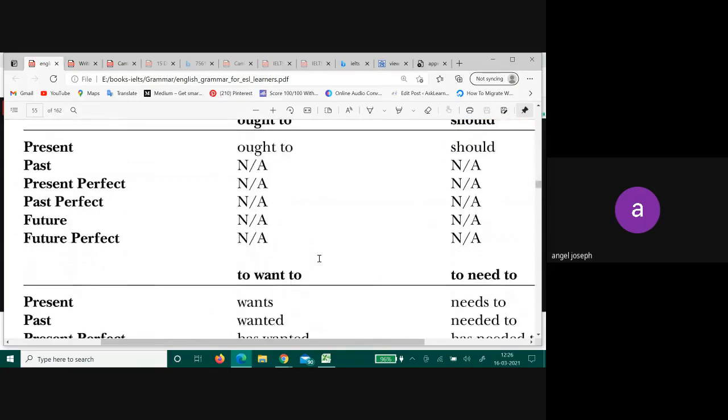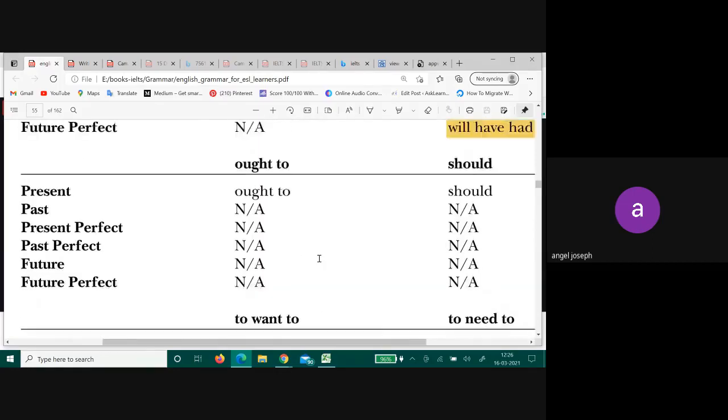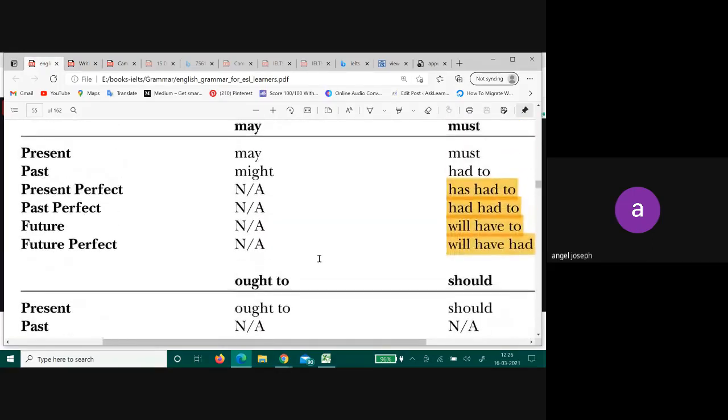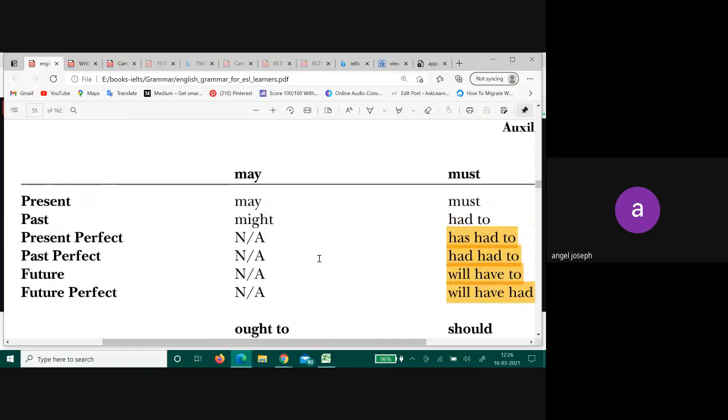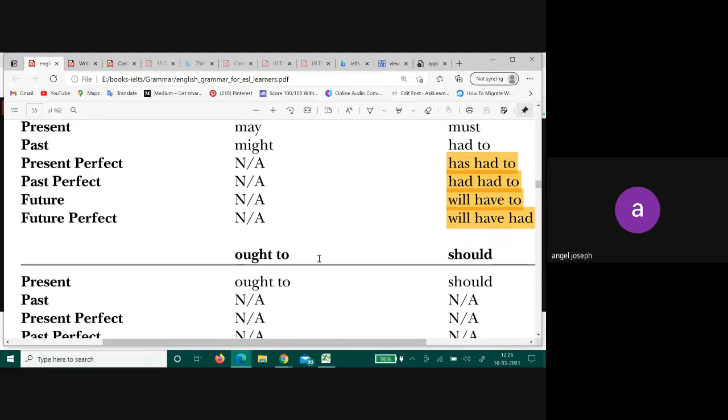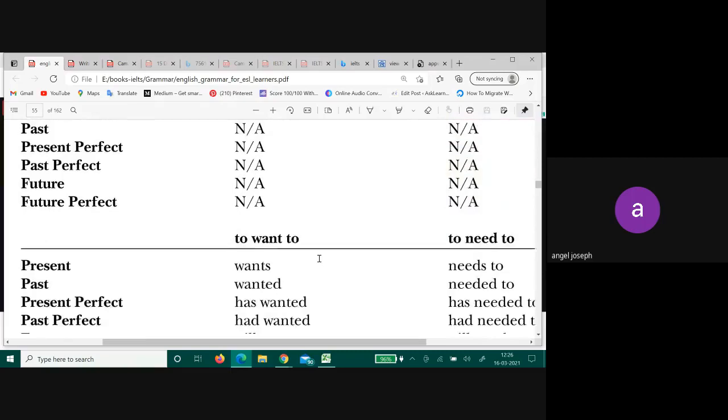What is one thing common that you can see in all of them? Do you see something common? Want to, ought to, should, may, must. Don't look at the words and tell me what it is. Try and understand the meaning of the word. They all have a similar purpose.